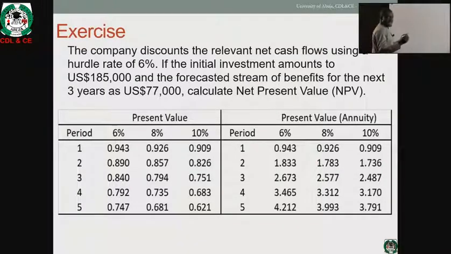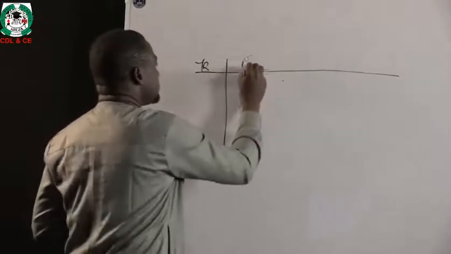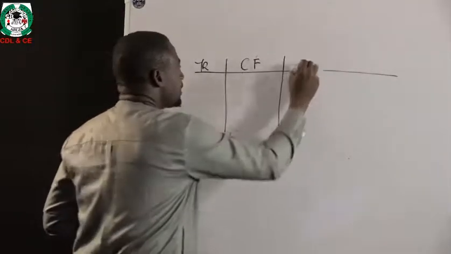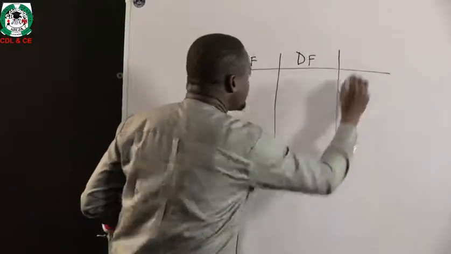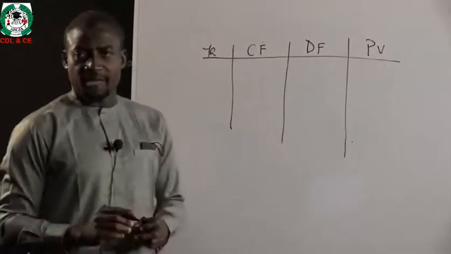One that considers each period. We can design a table that looks at the years, then the expected cash flow from the investment, then the discount factors, and the last one will be the present value of those amounts.